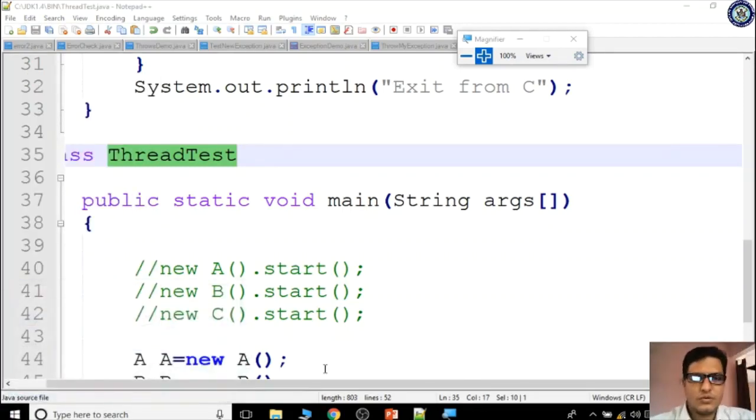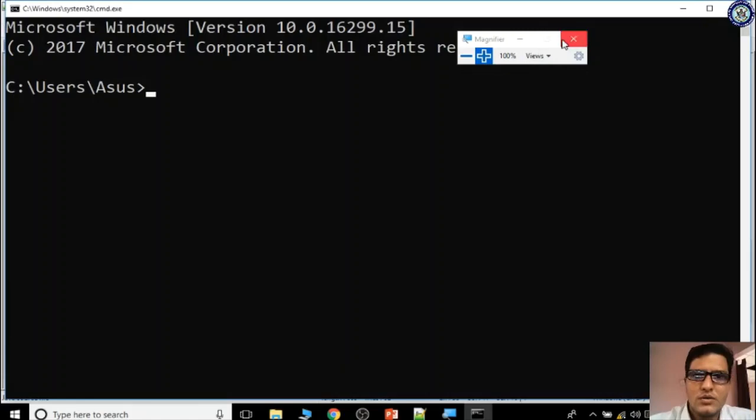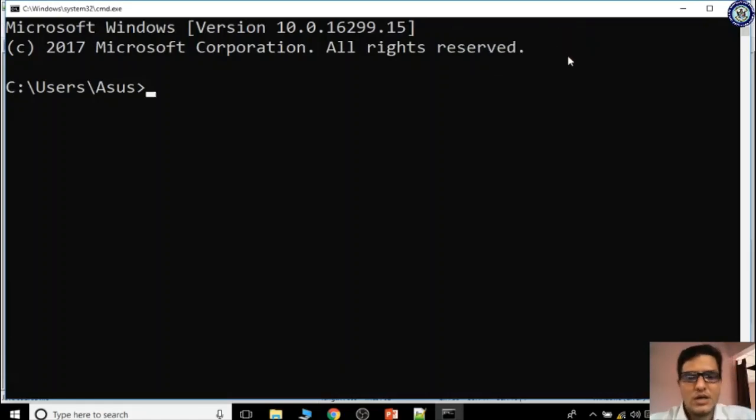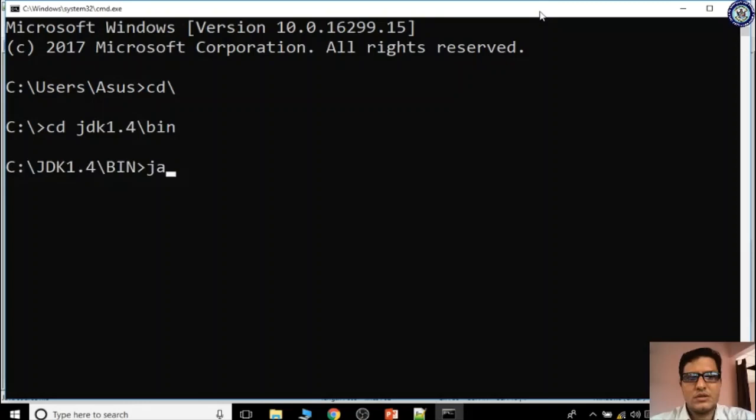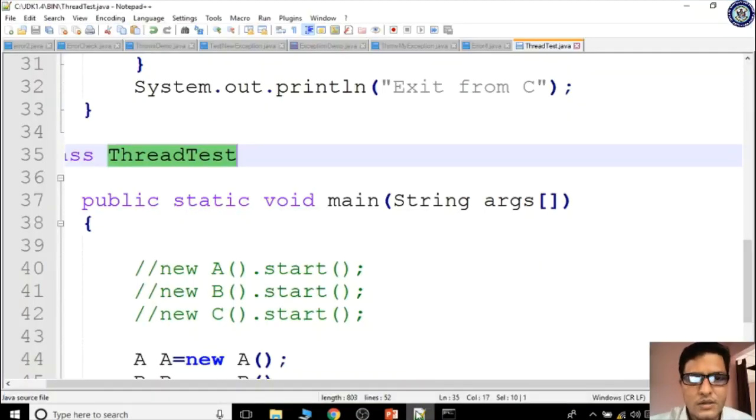Already you know how to take it, I don't want to explain it, right? Now I have to log out from the default directory and log in to my directory. Now compile it: javac. What is the name of the file?